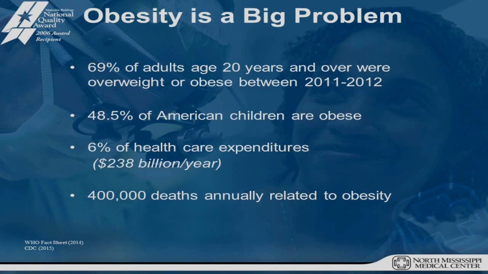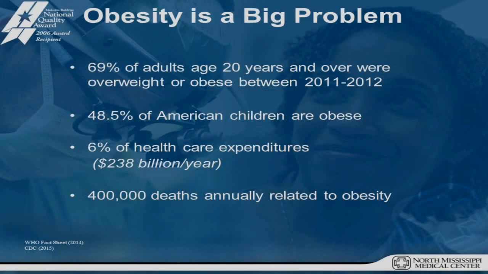Now, obesity is a huge problem. It affects all of us in some way or another. You have a family member that's battling obesity, you have a friend, a coworker, someone that you are in constant contact with who is battling obesity. It turns out about 69% of adults aged 20 and over were overweight or obese between the years 2011 and 2012. About 48% of American children are obese. That's huge. The next generation is going to be battling this disease process in epidemic proportions.